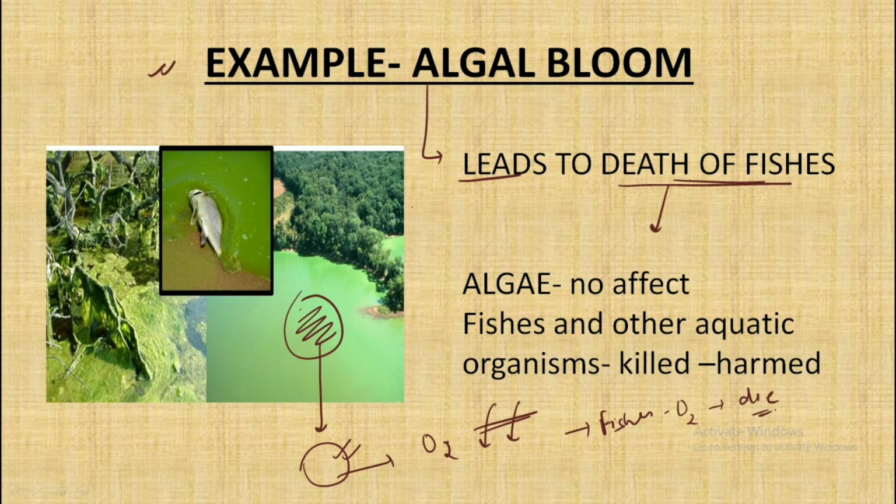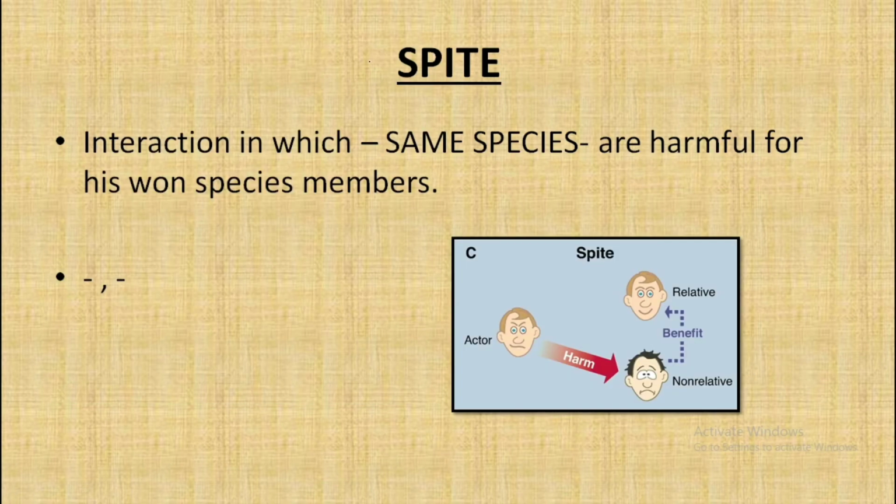So in this interaction algae have no effect, but the fishes and the other aquatic organisms get killed, hence they are harmed. So in this case we have negative and neutral interaction, that is it is a case of negative interaction as a result. So the next negative interaction is spite. This is very important because one question has been previously asked specifically from spite.